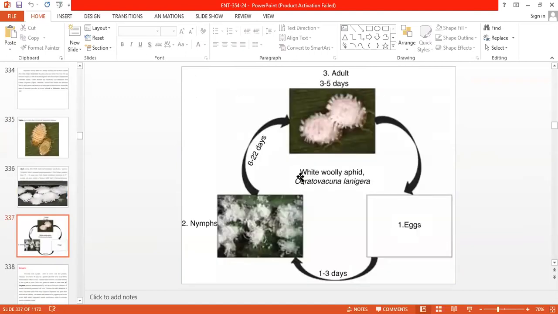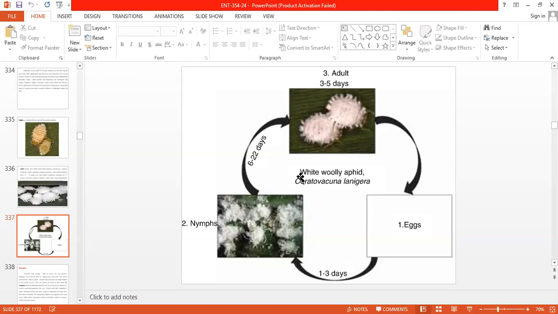Life cycle: adult emerges after the fourth molt. Females reproduce generally parthenogenetically throughout the year. Alate females, means those females having wings, reproduce viviparously, directly giving birth to the young ones instead of depositing eggs.